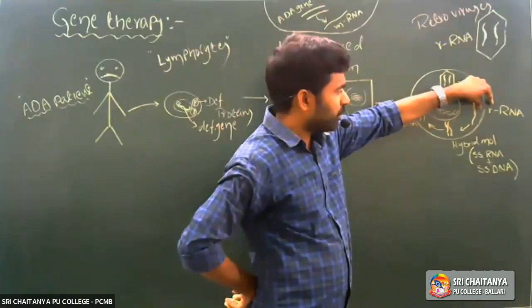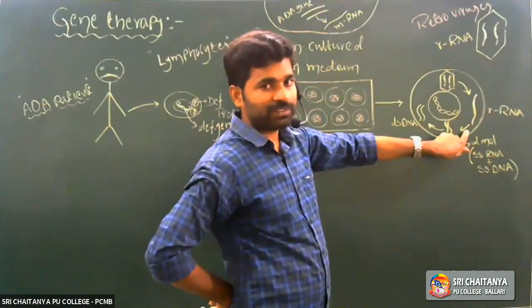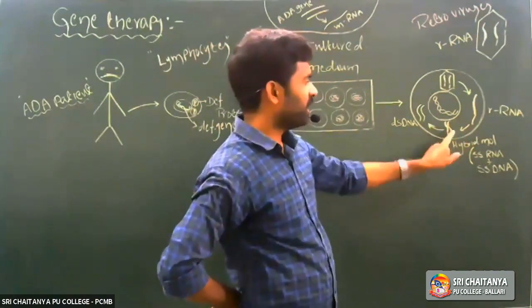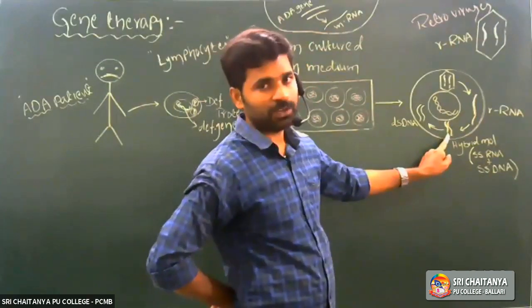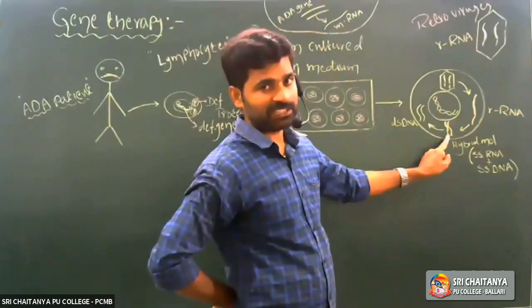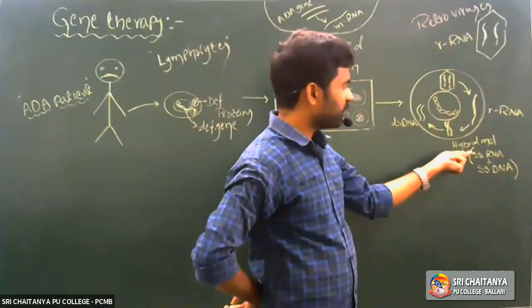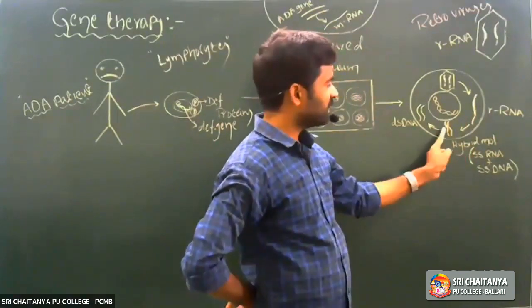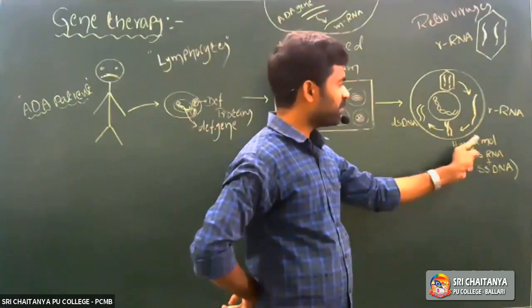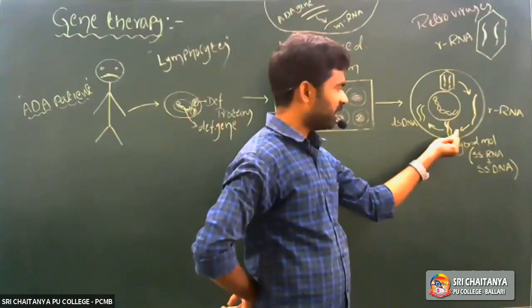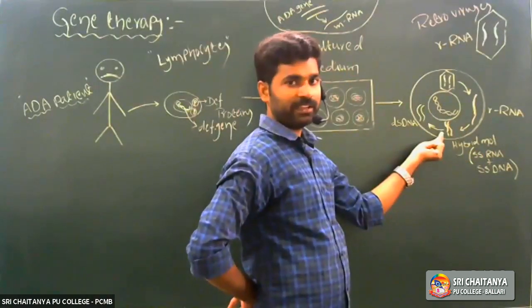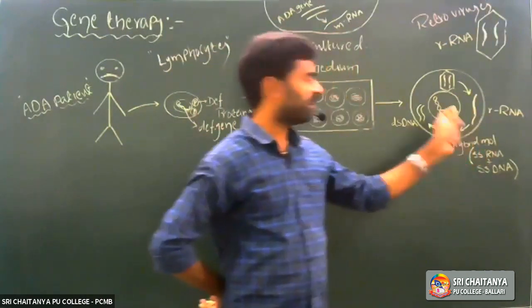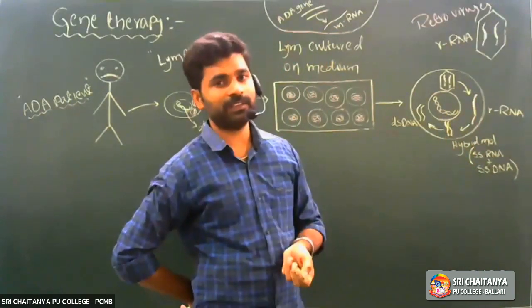So the recombinant RNA molecule undergoes a reverse transcription process by the reverse transcriptase enzyme and synthesizes one DNA strand, right? So it results in the formation of a hybrid molecule. Now one strand is the recombinant RNA molecule, and it synthesizes a single strand of DNA molecule. That hybrid molecule consists of single-stranded RNA plus single-stranded DNA. So after formation of that hybrid molecule, immediately that recombinant RNA molecule is degraded by the RNase enzyme.